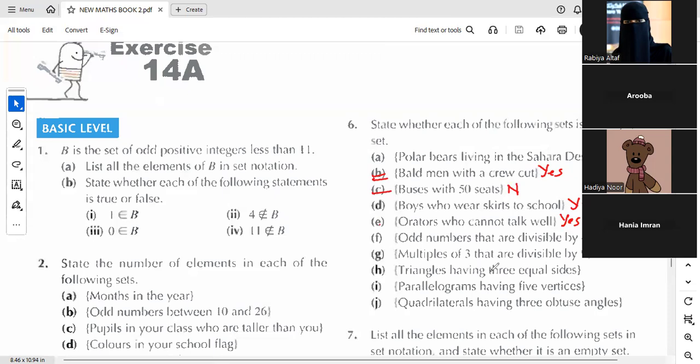G, multiples of 3 that are divisible by 9 as well. Yes, because again 9 is also divisible by 9. Triangles having 3 equal sides. कोई ऐसा ट्राइंगल होता है जिसकी तीनों इक्वल साइड्स हो?